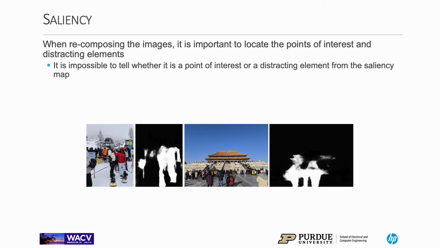To enrich the ground truth, we chose to extract more information from the image, and we believe the locations of points of interest and distracting elements are important, where saliency detection could be helpful. However, saliency detection methods do not distinguish between points of interest and the distracting elements. For example, you may notice that it is impossible to tell whether it is a point of interest or a distracting element from the saliency map.